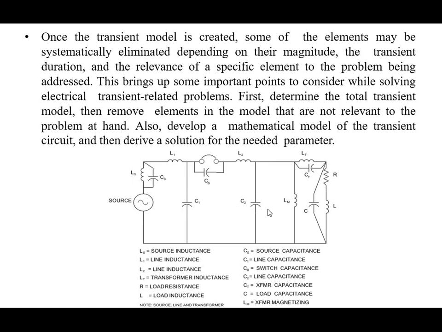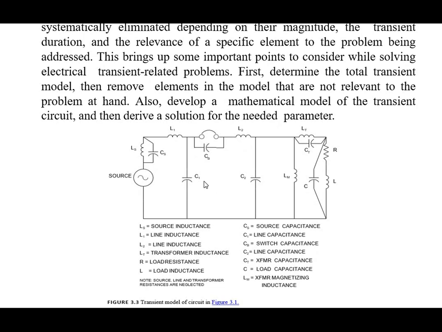So this is the transient system model, in which this is the source, and Ls means source inductance. Now in parallel to Ls, Cs is added, and Cs is nothing but the source capacitance.